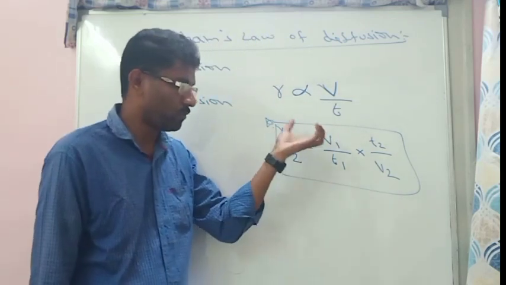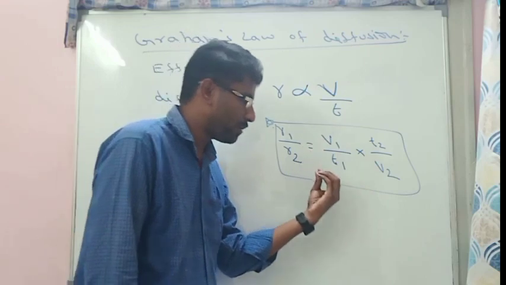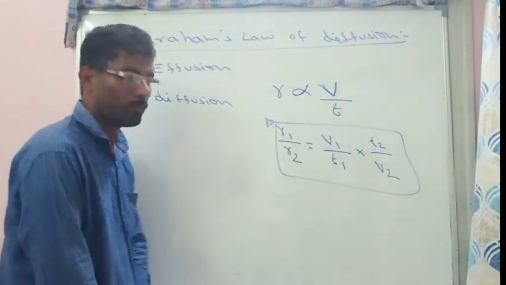If two times and one volume are given, we can identify the second volume. Or if two volumes and one time are given, you can identify the second time by using this rate of diffusion formula.